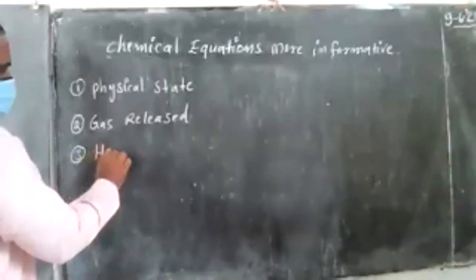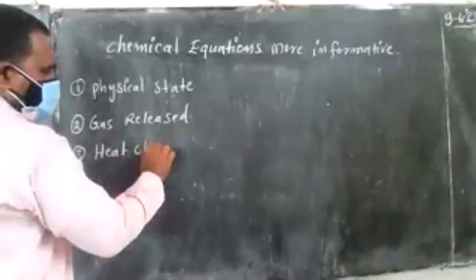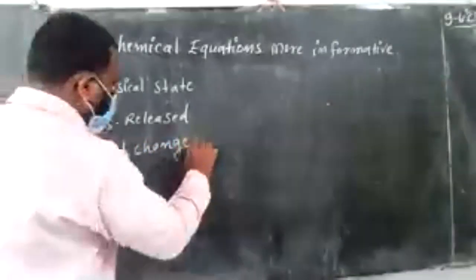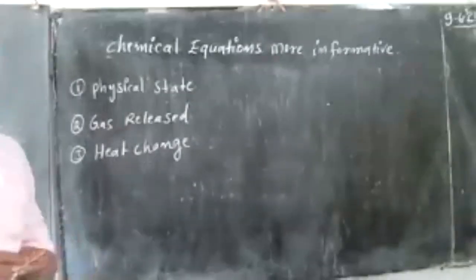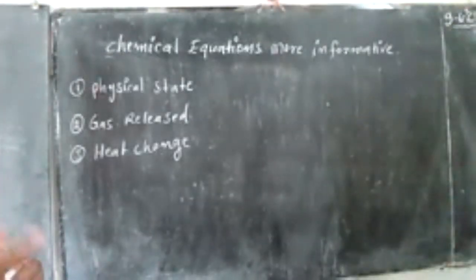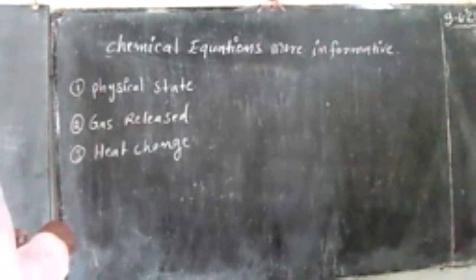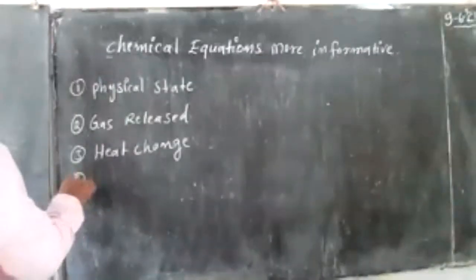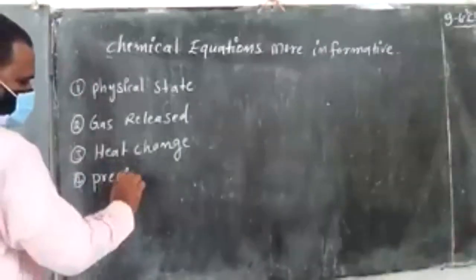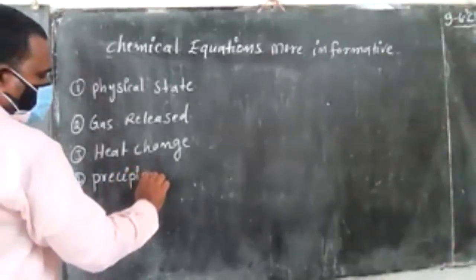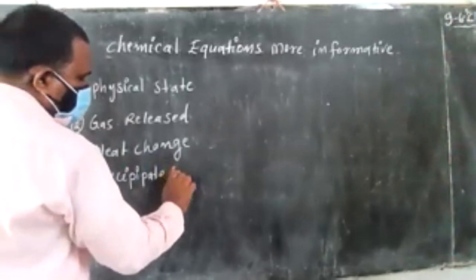Heat changing means nothing but it is a form of energy. So in the chemical equation, any heat absorbing or any heat releasing, that information is also given. So the fourth one, precipitate form.